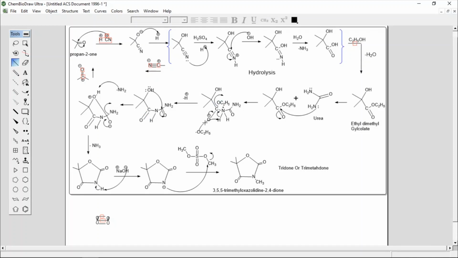Then that OC2H5 minus, this ethoxide, takes hydrogen from this quaternary nitrogen.